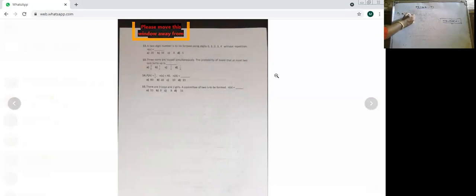A and B are complementary events, and if P of A is equal to 0.3, P of B is how much?